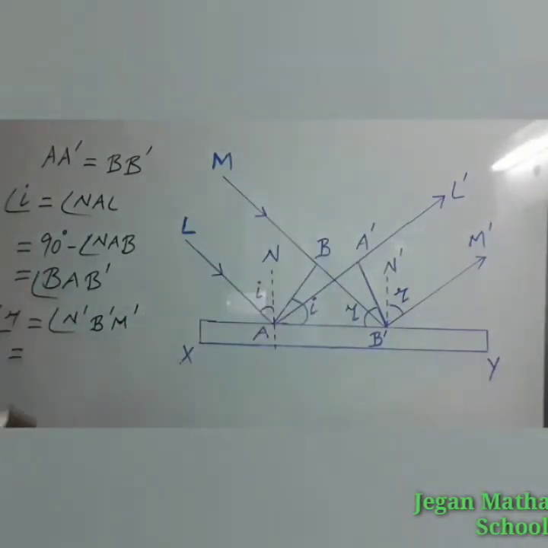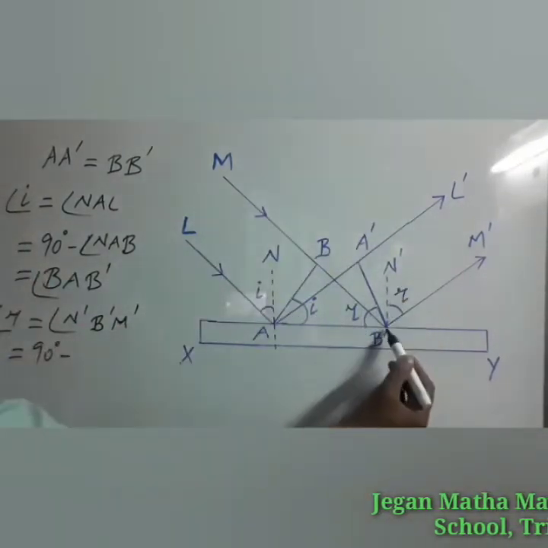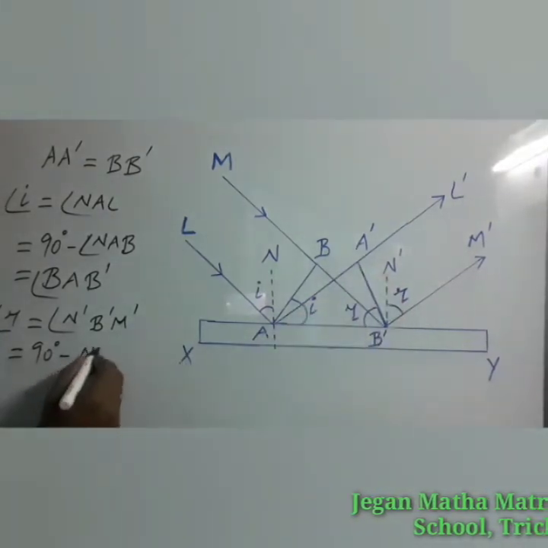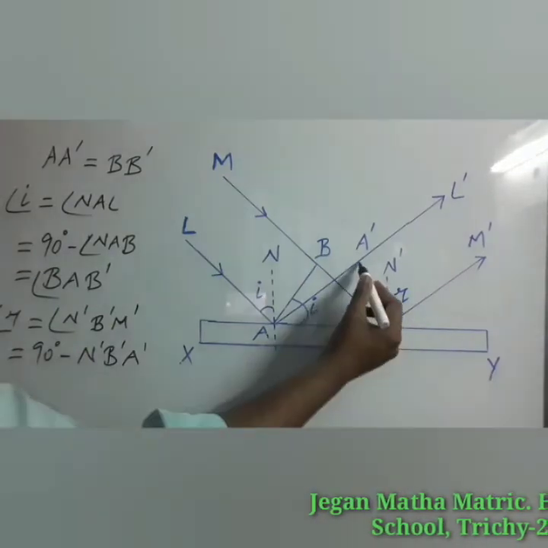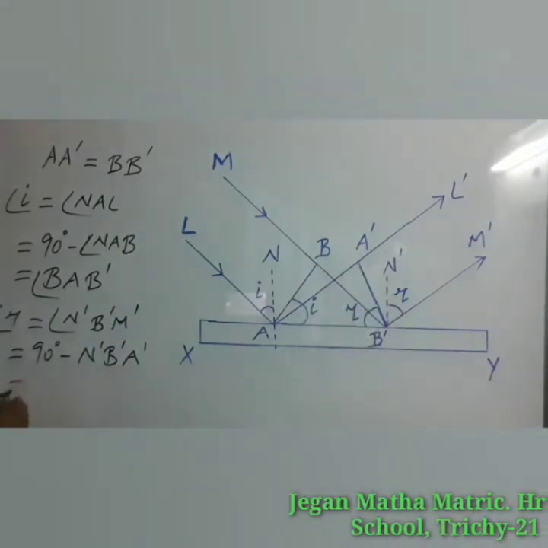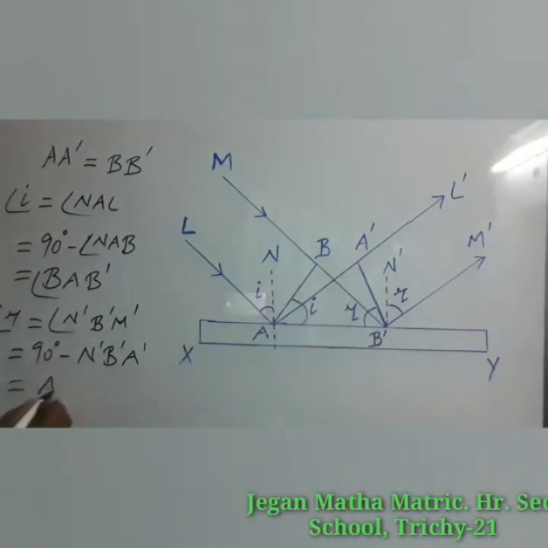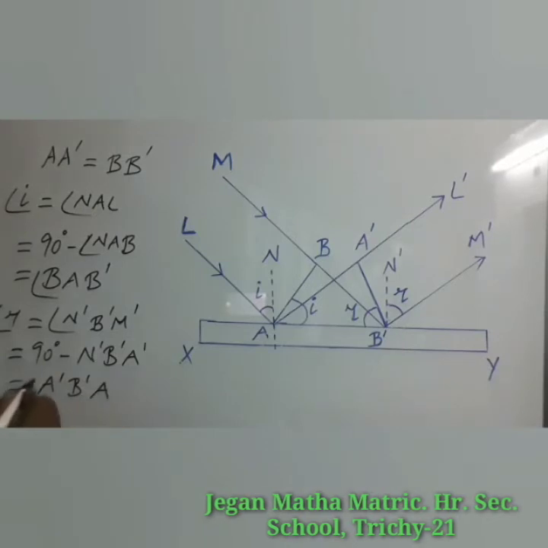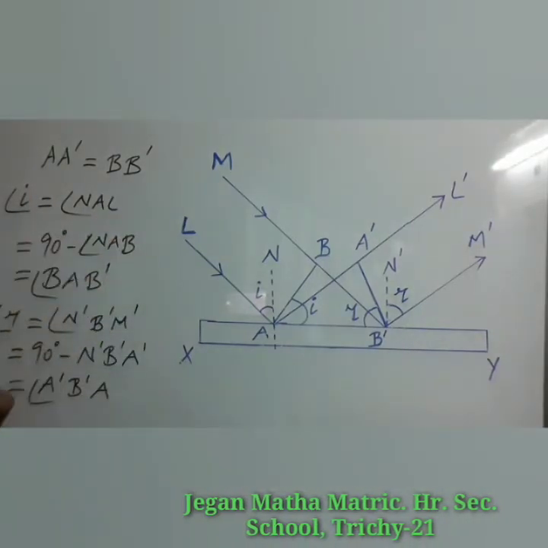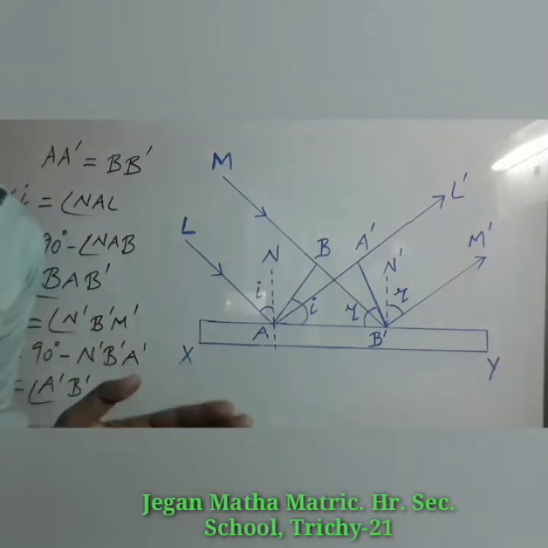Already we have calculated, it is further equal to 90 minus N dash B dash A dash. Then only we can get the angle of reflection, which is equal to A dash B dash A. Here I have found the angle of incidence and the angle of reflection separately. We have to prove both angles are equal.